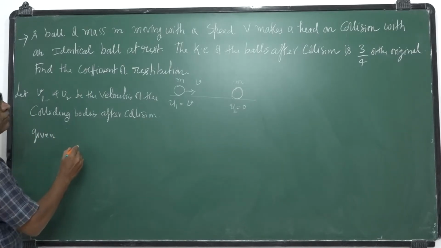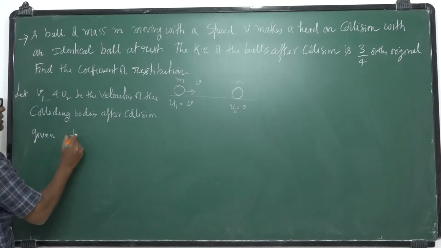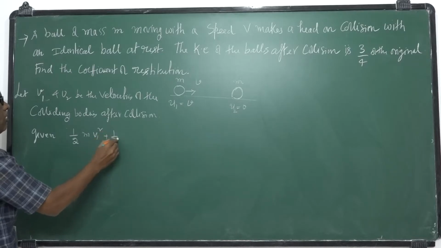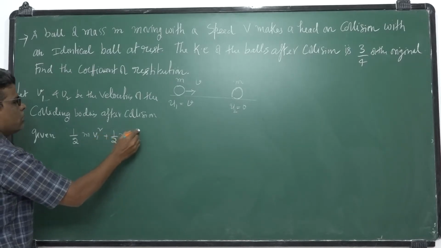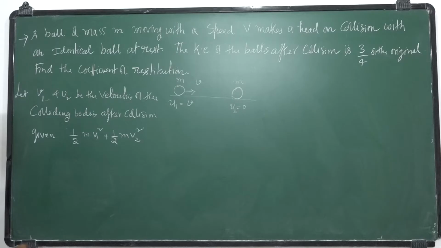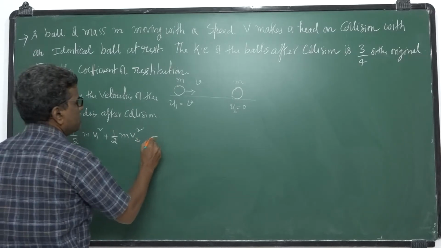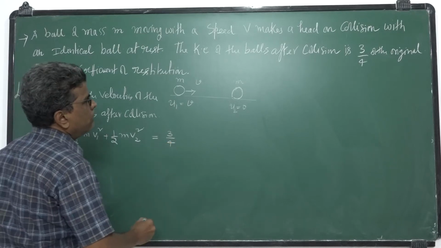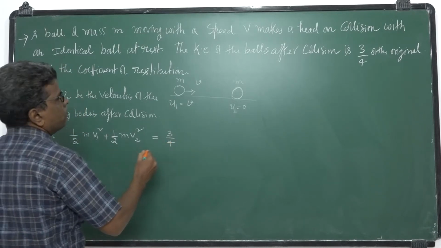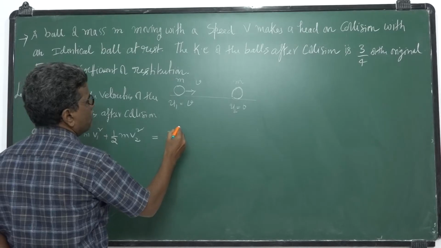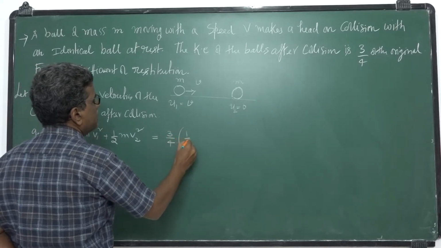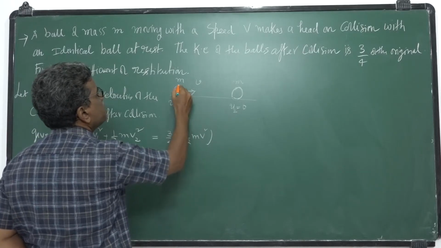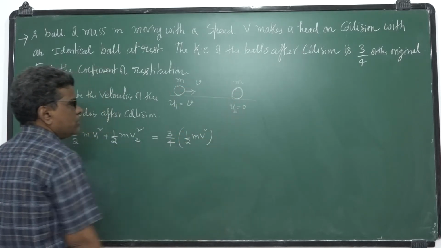The kinetic energy of the balls after collision, that is half m v1 square plus half m v2 square, is equal to 3/4 of the initial kinetic energy. So what is the original kinetic energy? Original is half m v square.